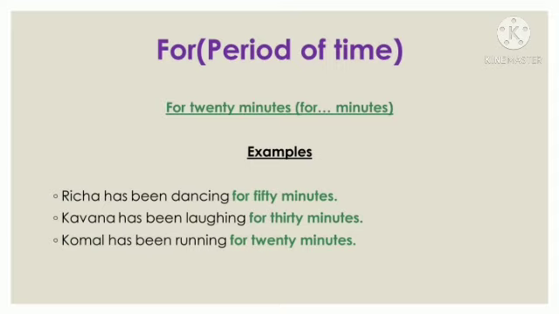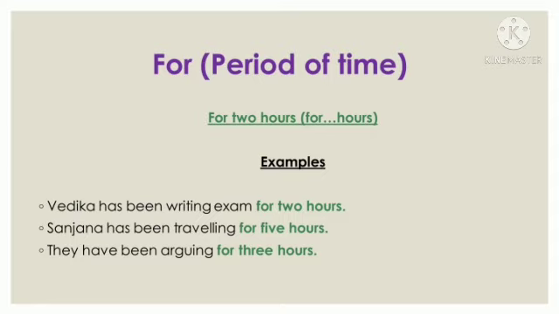Here we have hours. We use for with hours, for 2 hours, for 5 hours, for 7 hours. Vedika has been writing exam for 2 hours. Sanjana has been traveling for 5 hours. They have been arguing for 3 hours. In all these examples you can observe we have a period of time. Not an exact point of time but a period of time, like 3 hours, 4 hours, like that.